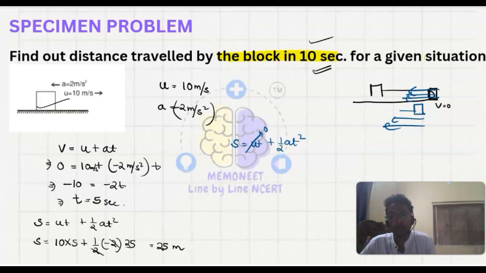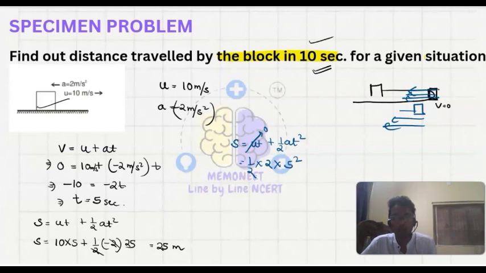For the 5 to 10 second part, what is the initial velocity? It is 0. So 0 into t plus half a t square. What is the acceleration here? Acceleration is 2, into t square, where from 5 second to 10 second I am taking t as 5, so 5 square.